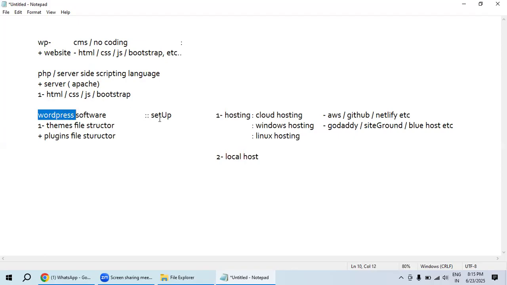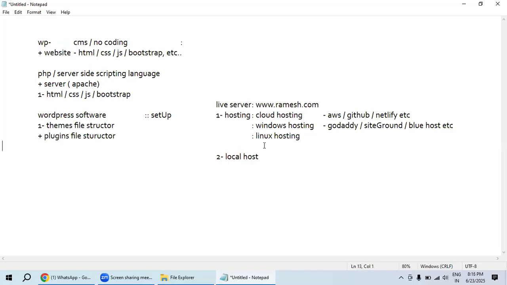If you want to set up WordPress on a live server, which means you can use a domain like www.ramesh.com.co.in. If you hit this domain name, your WordPress website will open.